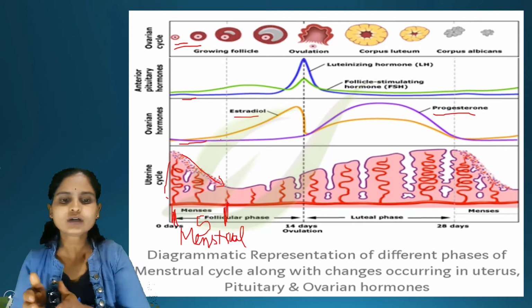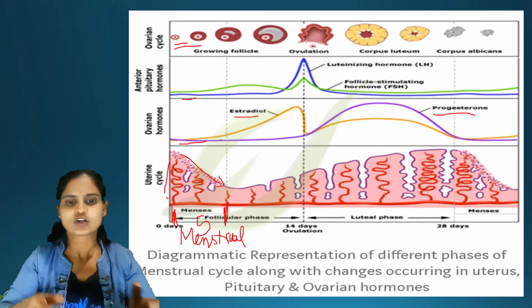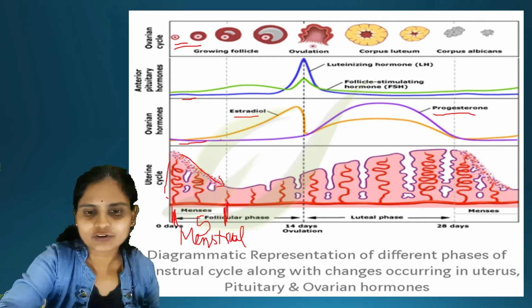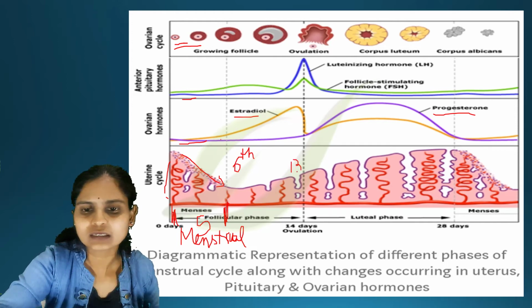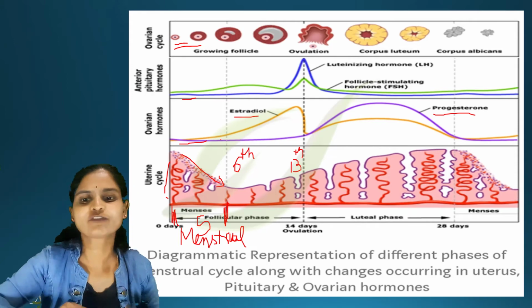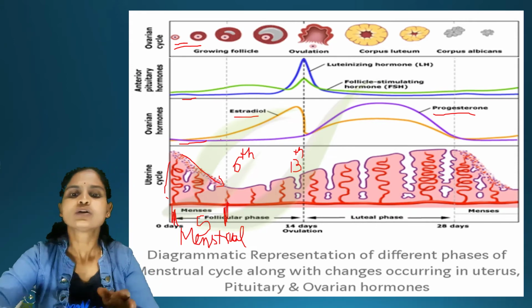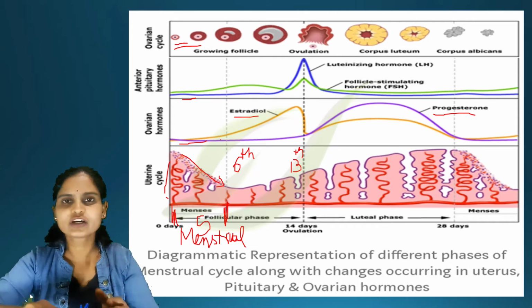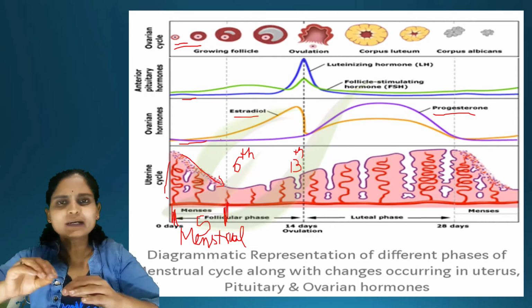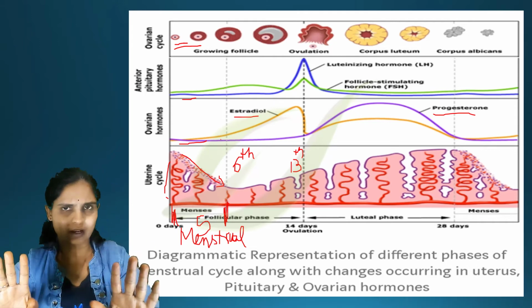Next coming to the follicular phase. From the 6th day to the 13th day, you can say that it is the follicular phase. So in this follicular phase, what is happening? Here in the uterus, it has just started growing a little bit, that's all.